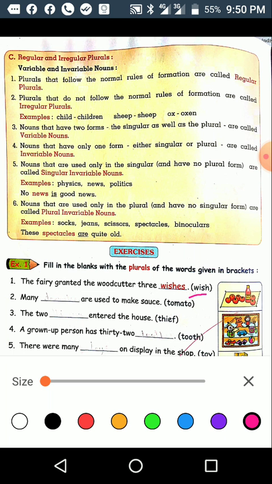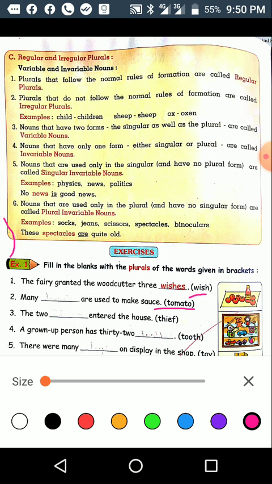This sentence will be prepared. Next: many dash are used to make sauce. Here in the bracket is given tomato, and the plural of tomato is tomatoes. Many tomatoes are used to make sauce.